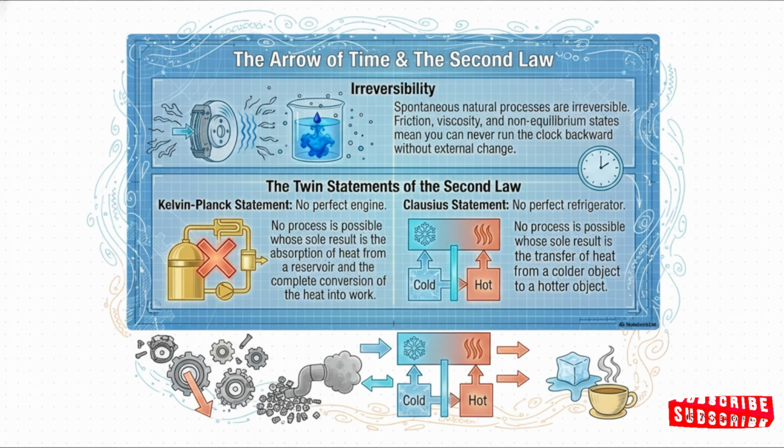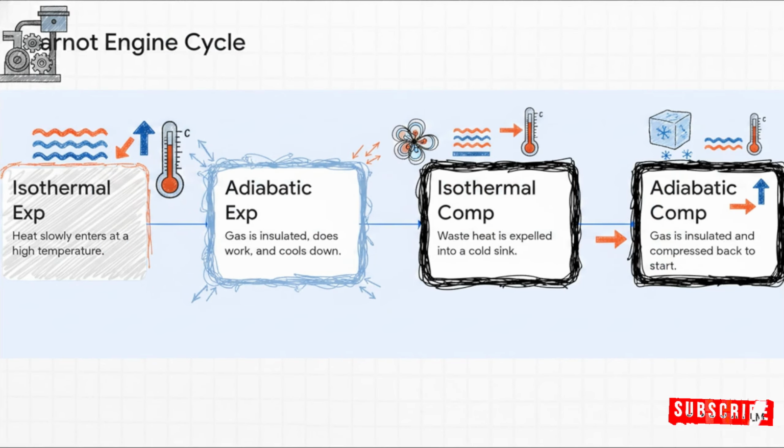This gives us what we call the twin statements, which are prime targets for true or false and multiple choice questions. The Kelvin-Planck statement firmly dictates that a perfectly efficient engine is impossible. There is no way you can convert 100% of heat into work without creating waste. And the Clausius statement tells us a perfect refrigerator is impossible. Heat is never ever going to naturally flow from a cold spot to a hot spot without you putting in external effort. Let's see how this builds into the ultimate theoretical limit, the Carnot cycle.